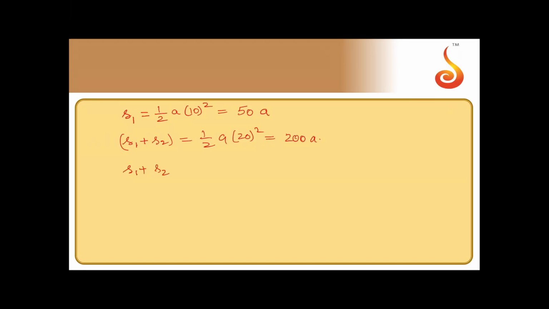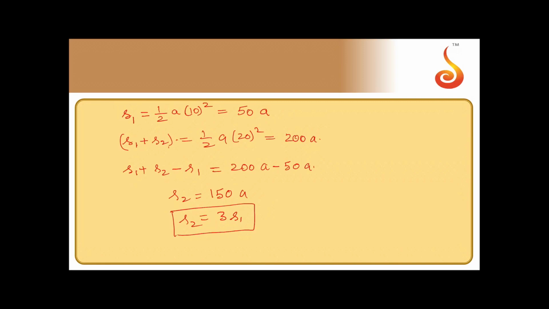Now subtract the first equation from the second equation: s1 plus s2 minus s1 is equal to 200a minus 50a. So we'll get s2 is equal to 150a, that is nothing but 3 times s1.